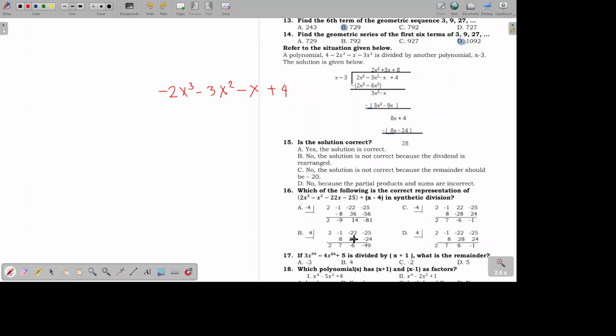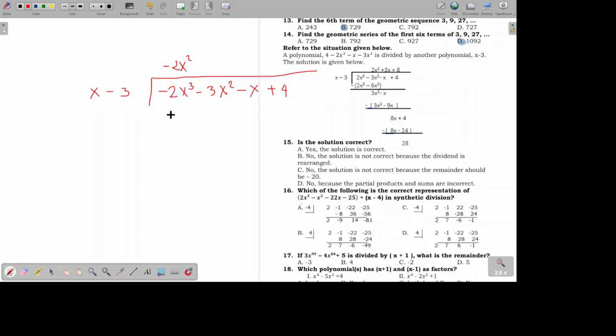Letter C, no, the solution is not correct because the remainder should be negative 20. Okay, if we divide this by x minus 3, should we get negative 20? Negative 2x cubed divided by x is negative 2x squared.